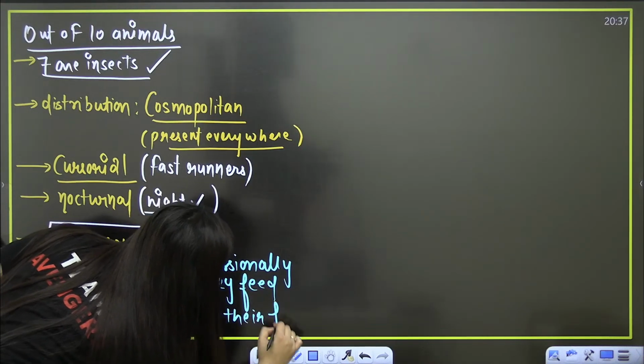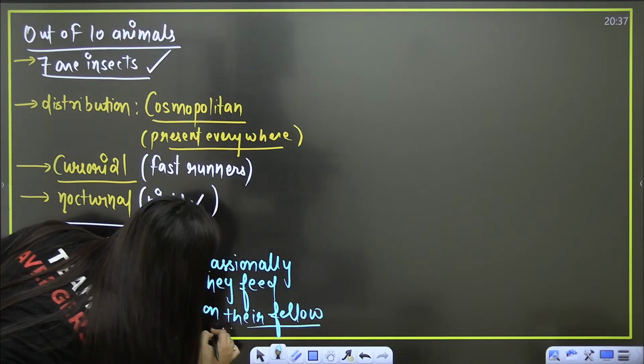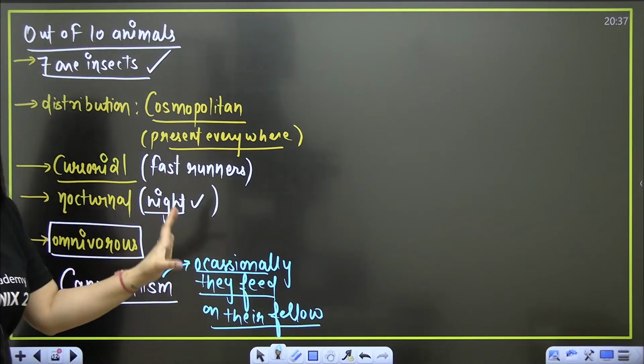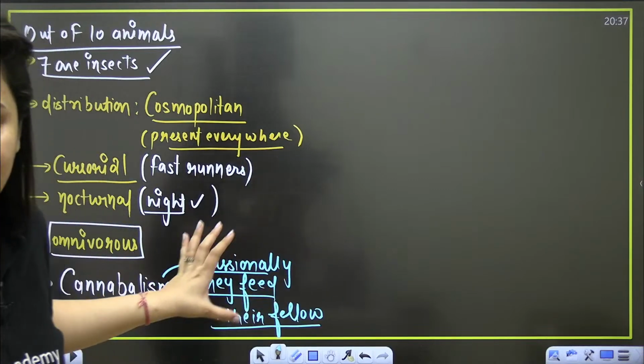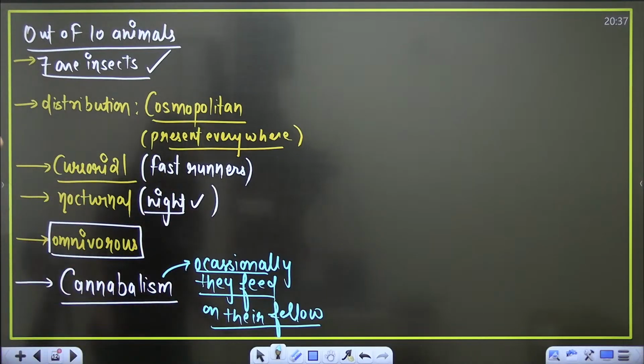Cannibalism means to eat the members of the same species. Clear, bache? To eat the members of the same species.